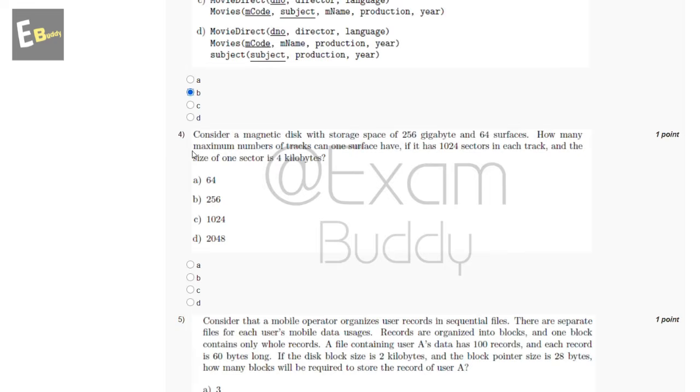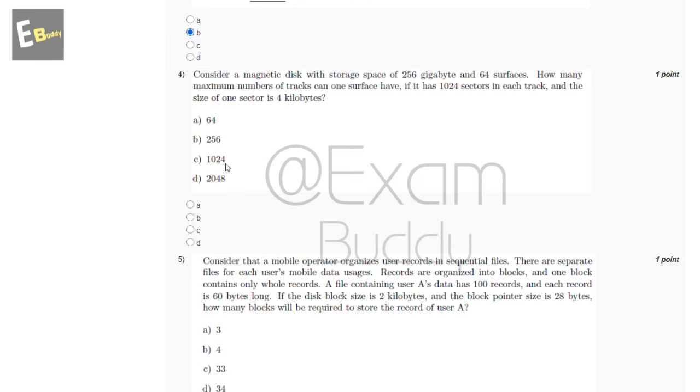Now the fourth question is: consider a magnetic disk with a storage space of 256 gigabytes and 64 surfaces. How many maximum number of tracks can one surface have if it has 1024 sectors in each track and the size of one sector is 4 kilobytes? So these are the options: 64, 256, 1024, 2048. So the answer of our fourth question is